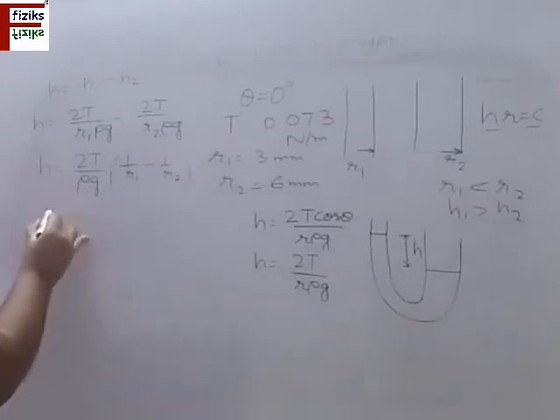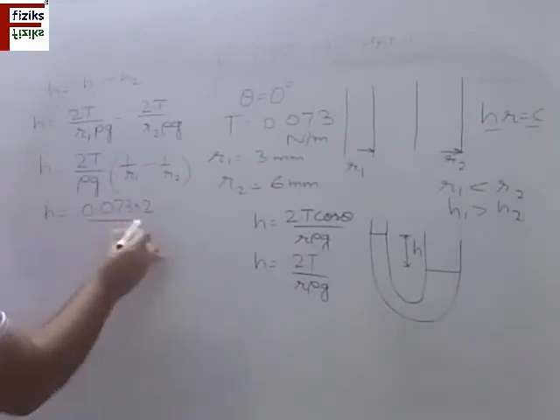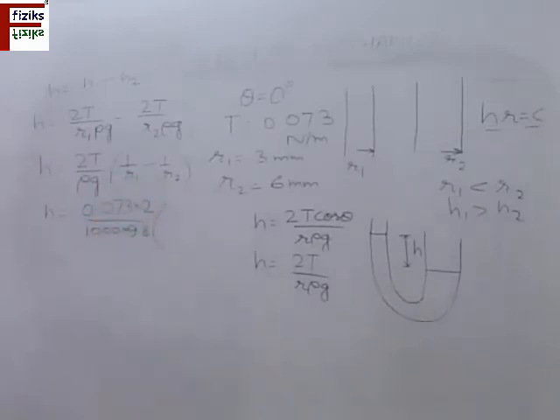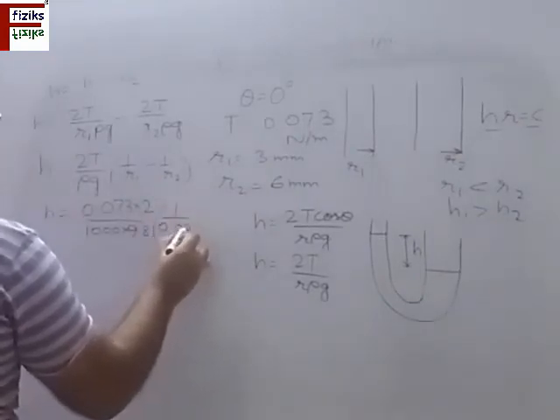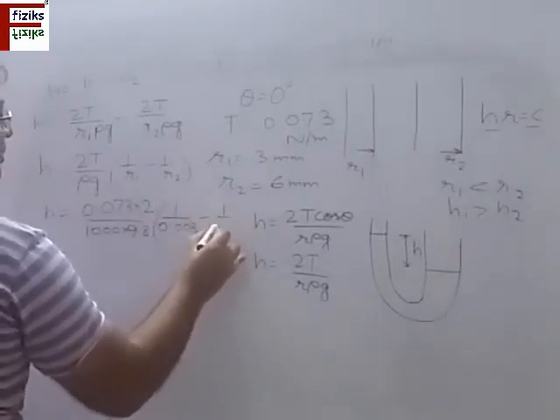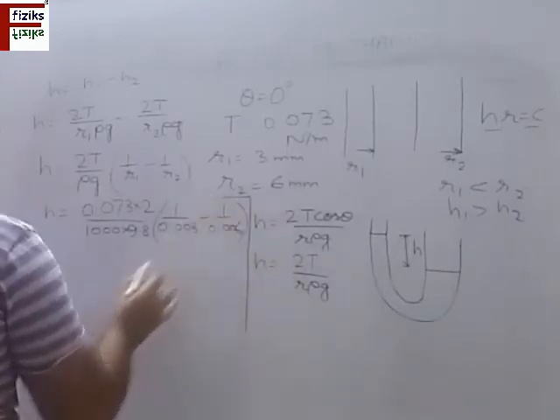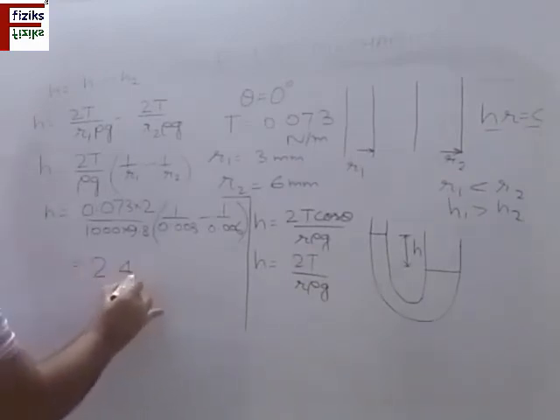If you put the values in this, 0.073 into 2 by 1000 into 9.8, and the radii are in millimeter, so let us convert this into meter, 3 mm. 1 by 0.003 minus 1 by 0.006. This will give you the answer, which is around 2.5, or 2.48 mm.